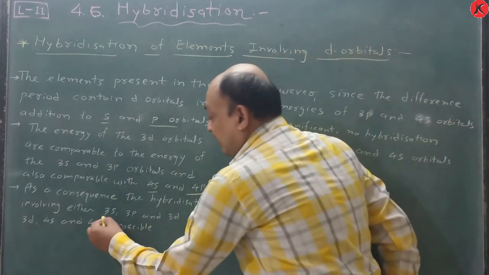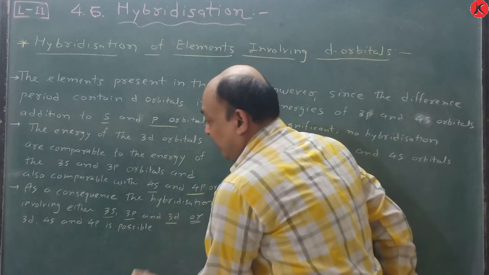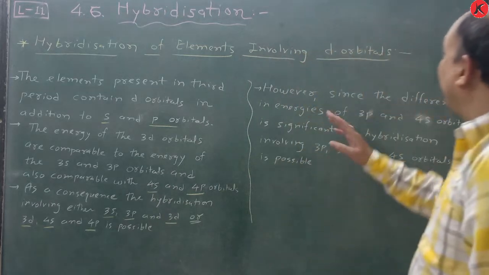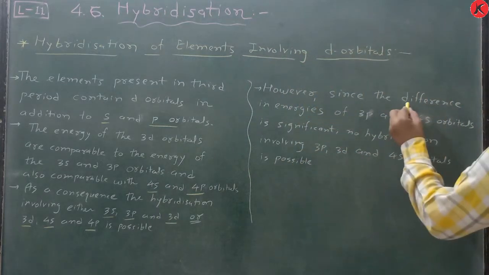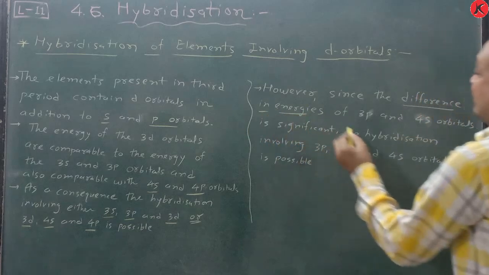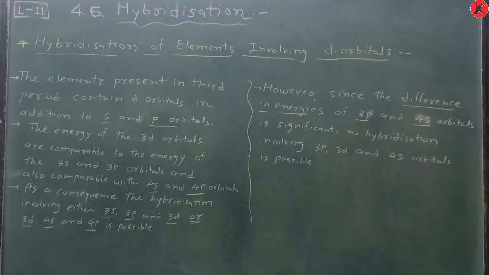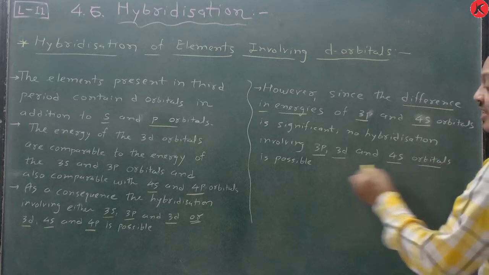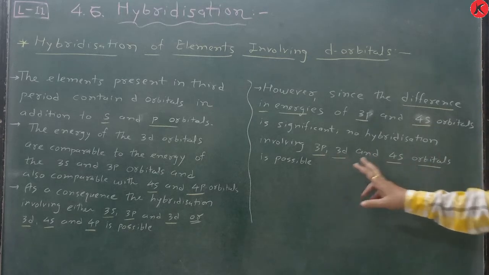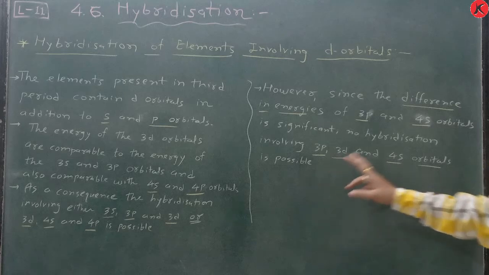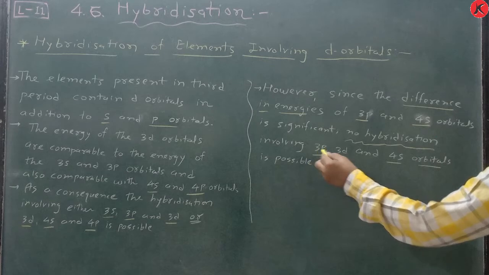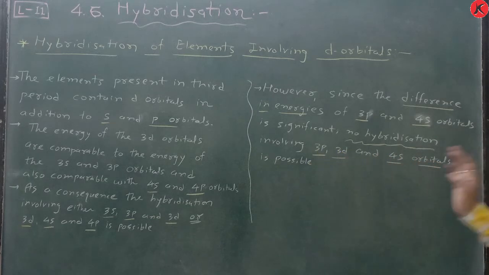Once again, 3s, 3p and 3d, or 3d, 4s and 4p is possible. However, since the difference in energies of 3p and 4s orbitals is significant, no hybridization involving 3p, 3d and 4s orbitals is possible. Remember this one: no hybridization involving 3p, 3d and 4s orbitals is possible.